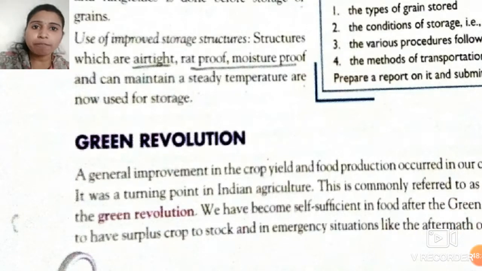So students, after the green revolution, we have become self-sufficient in food.